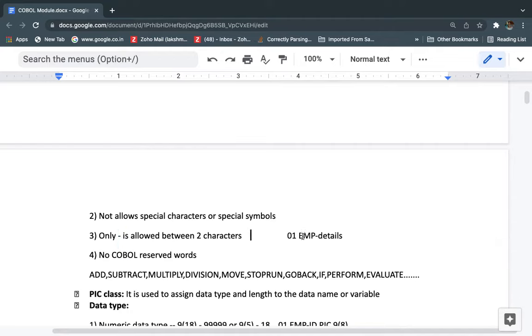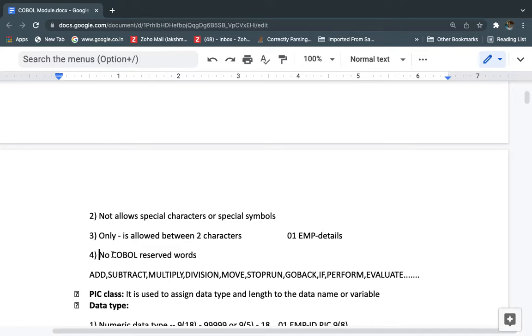For example, I provide here P-D: between the P and D I provide the hyphen symbol. So within the variable name, only one special character, the hyphen, is allowed, and only in between two characters. We can't put it at the start or at the end. It should be present only in between the characters of the variable name.